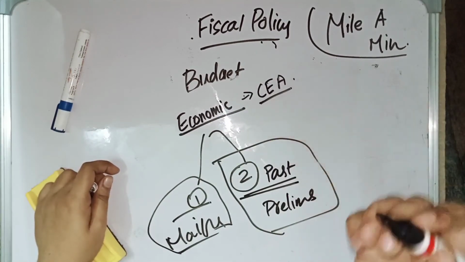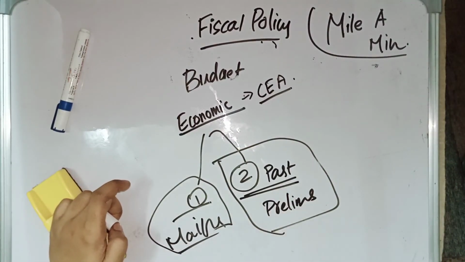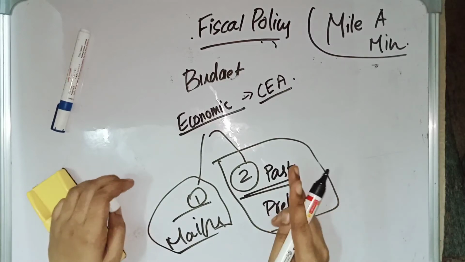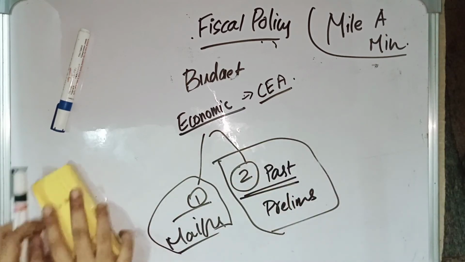K. Subramaniam is now the Chief Economic Advisor of India, and the economic survey will be presented a day before the budget is presented, and it has 2 volumes. One is volume 1, another one is volume 2. Volume 1 has future suggestions and volume 2 has past year data. These are the things relating to the economic survey.